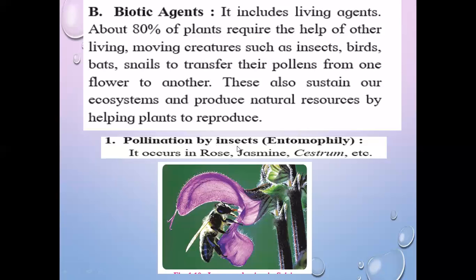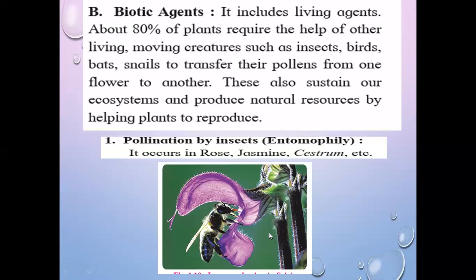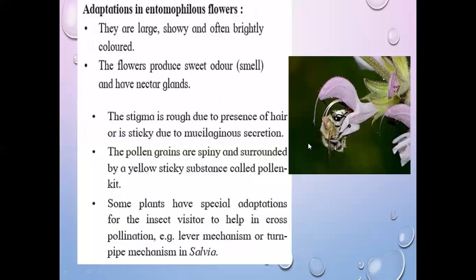So, pollination by insects, for example, jasmine. It occurs in rose, jasmine, cestrum, etc. This is a salvia flower. Next, adaptations. To fulfill this method of pollination, there are some adaptations in entomophilous flowers. Entomophily means pollination by insects, and the plants which show entomophily are called entomophilous flowers.